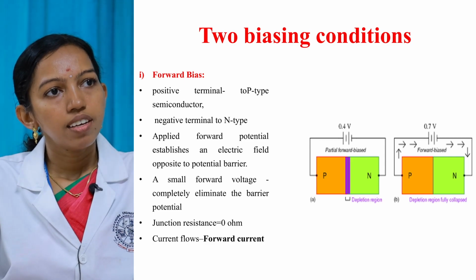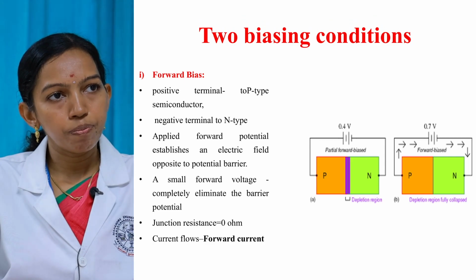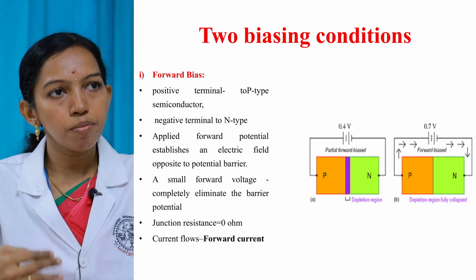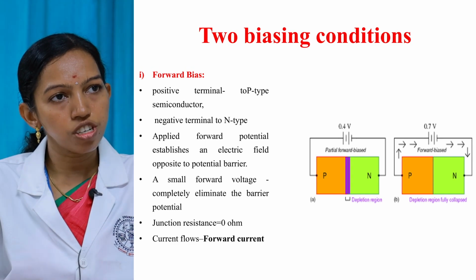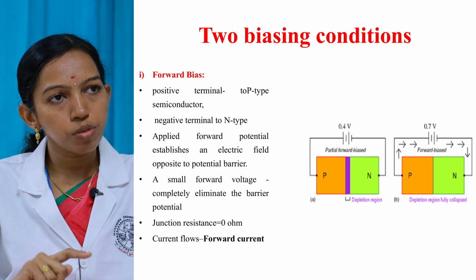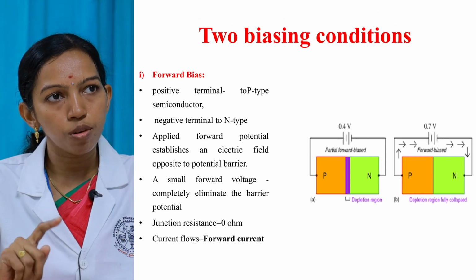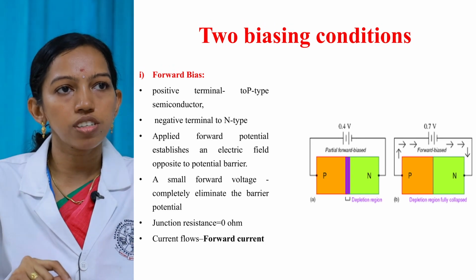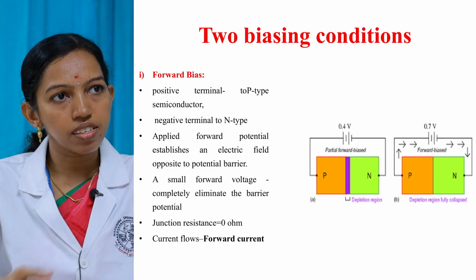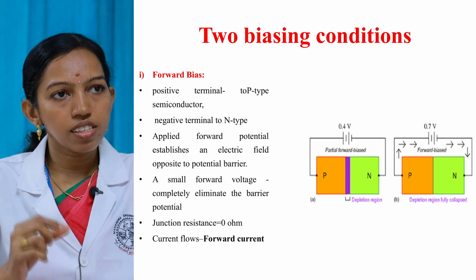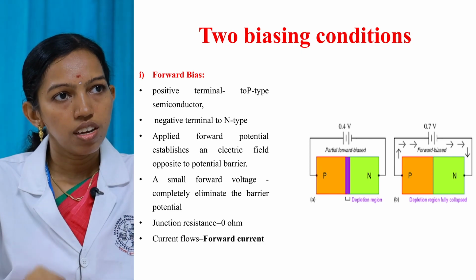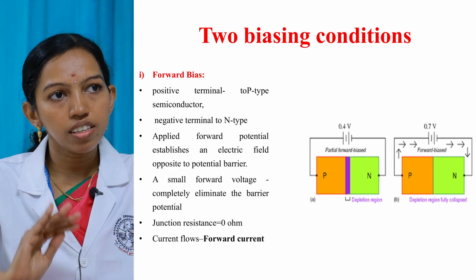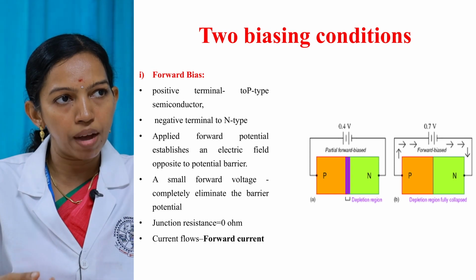So what is forward bias? Connecting the positive terminal of the battery to the P-type semiconductor material and the negative terminal of the battery to the N-type semiconductor material. So by forward biasing the P-N junction diode, what happens? The holes in the P-type semiconductor material are attracted towards the negative terminal of the battery, and the electrons in the N-type semiconductor material are attracted towards the positive terminal of the battery. Due to which, the depletion region near the junction is reduced. So at one point the electric field is exerted near the junction, which is in the direction opposite to the direction of the potential barrier.